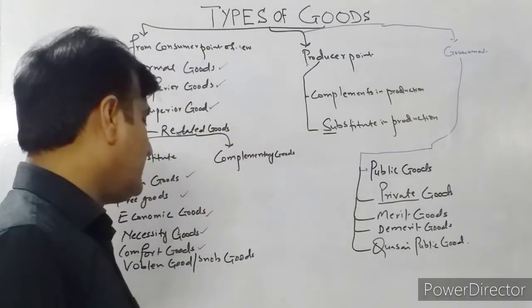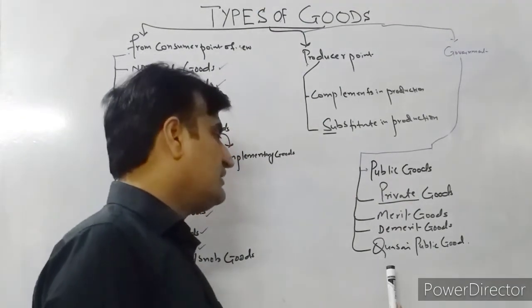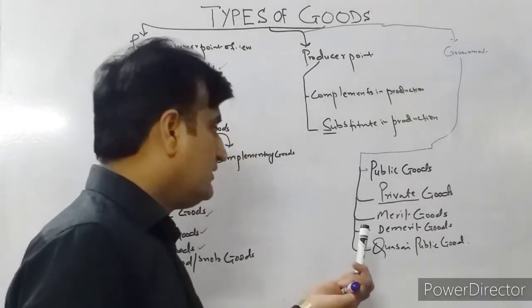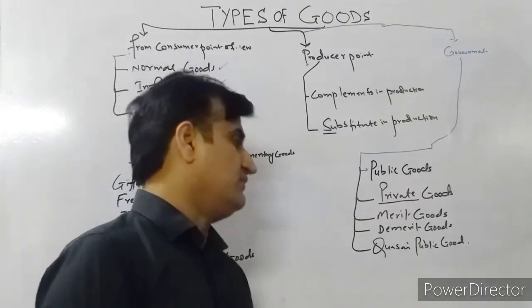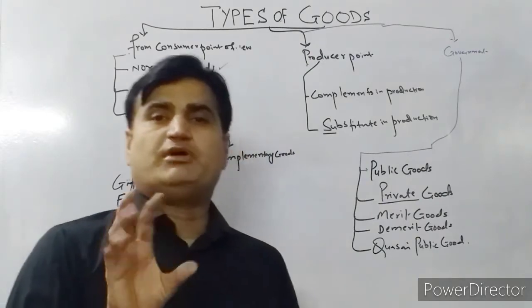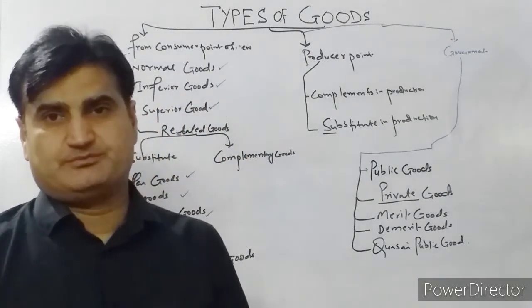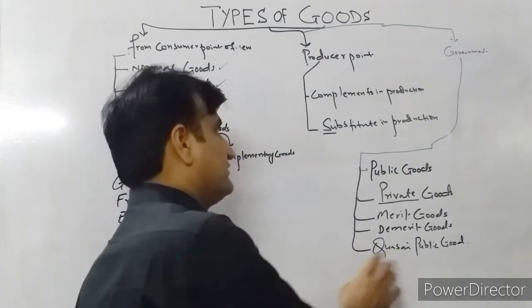And quasi-public goods are non-rivalry but not 100% non-excludable. For example, websites, newspapers. These are the quasi-public goods.